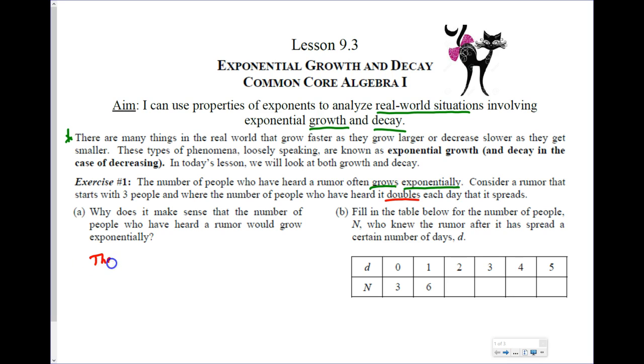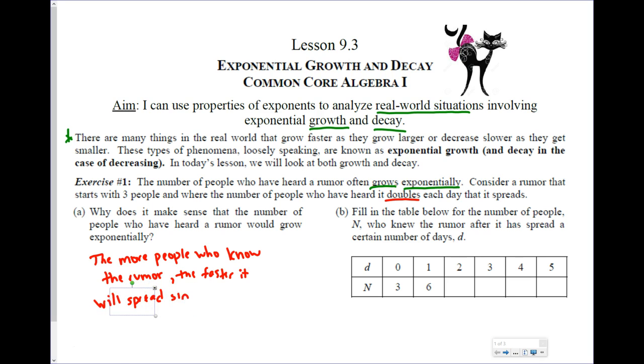Well, the more people who know the rumor, the faster it will spread since more people can tell it. It isn't like if you tell a rumor to one person, you don't tell the rumor again, right? You tell the rumor to, say, your friend, and you're going to tell the rumor to someone else while they're telling the rumor to someone else. So it grows faster and faster. This is just one example of exponential growth.